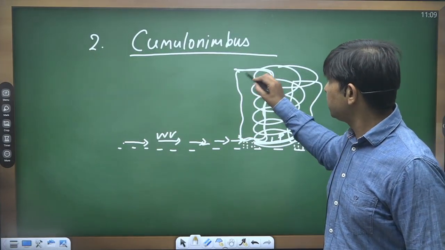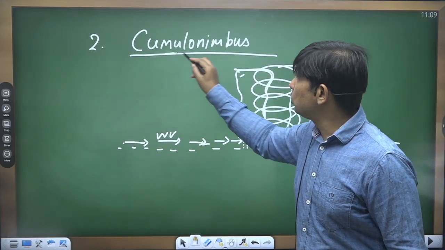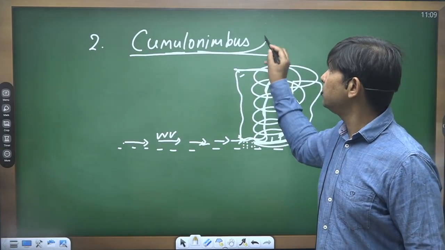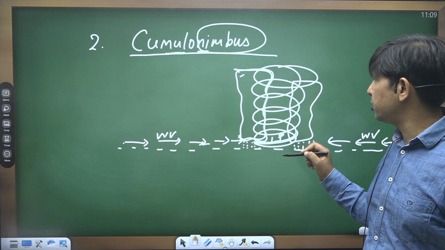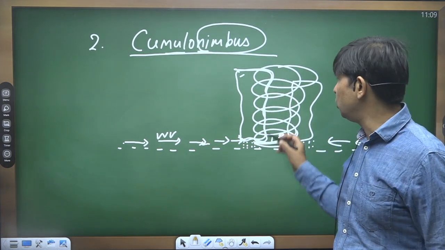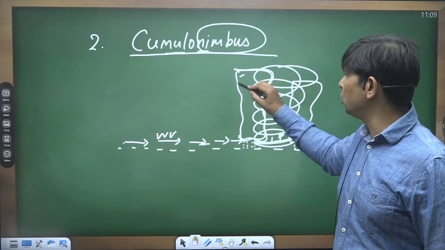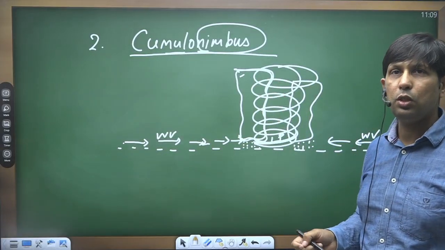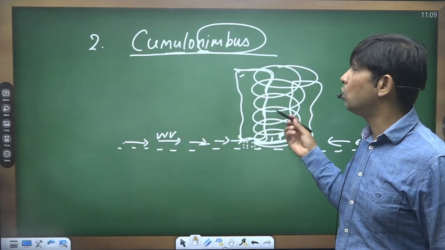So this cloud has been named cumulonimbus cloud. Nimbus stands for the rain bearing cloud, and cumulo stands for a huge heap or mound. So this is the cumulonimbus cloud, which is one of the features of tropical cyclone.